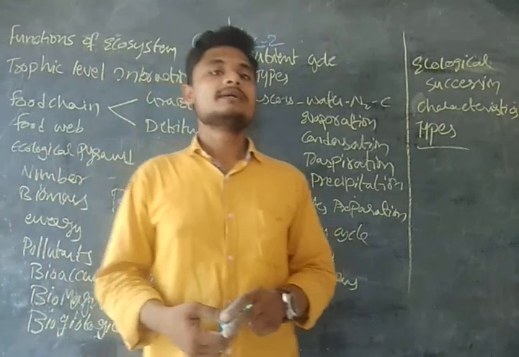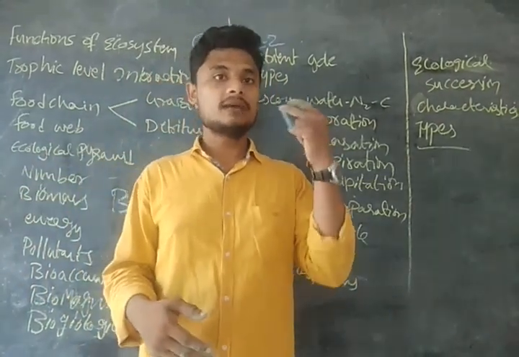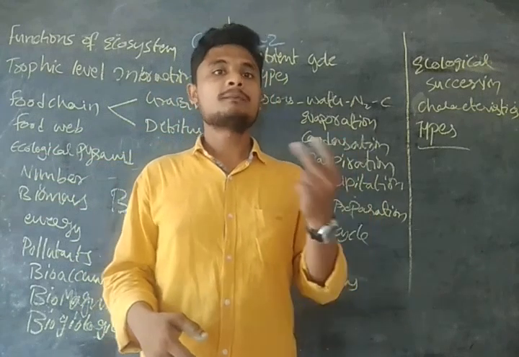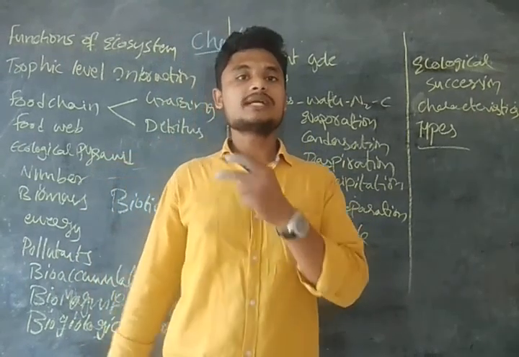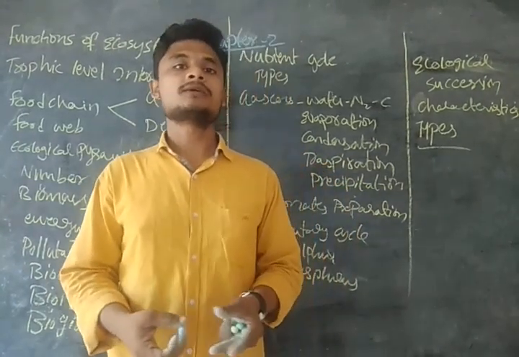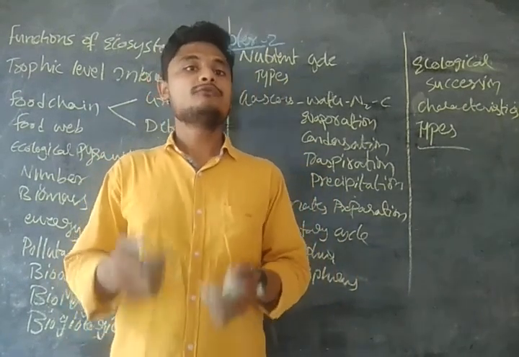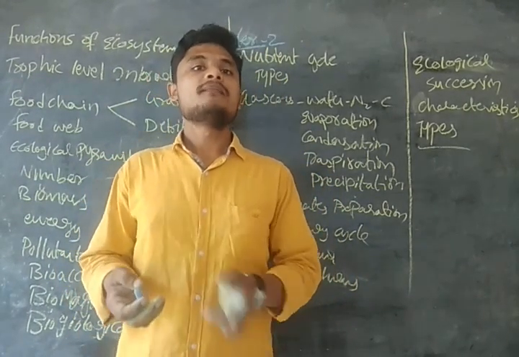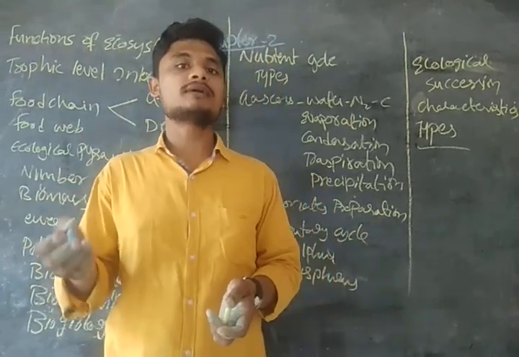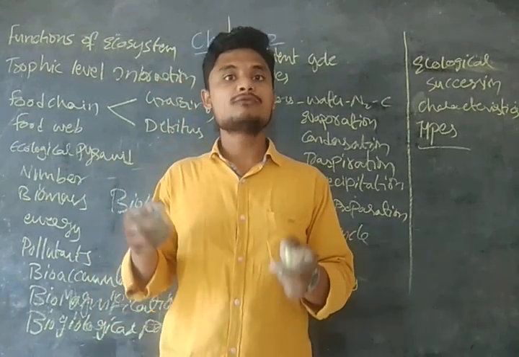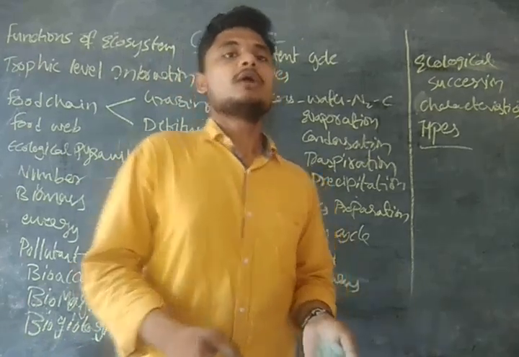Okay. So in this way, the trophic levels will be established in the ecosystem. That is, the producers, then the primary consumer, secondary consumer, tertiary consumer, and quaternary consumer, guys. Those are the trophic levels which are present in the ecosystem. Generally, the trophic level will have 4 to 5 levels, guys. Why? Because if we extend beyond 4 to 5, to 6, the organism present at the 6th trophic level can't get enough food for survival, guys. So in a system of trophic levels, maximum they will have 4 to 5 trophic levels.